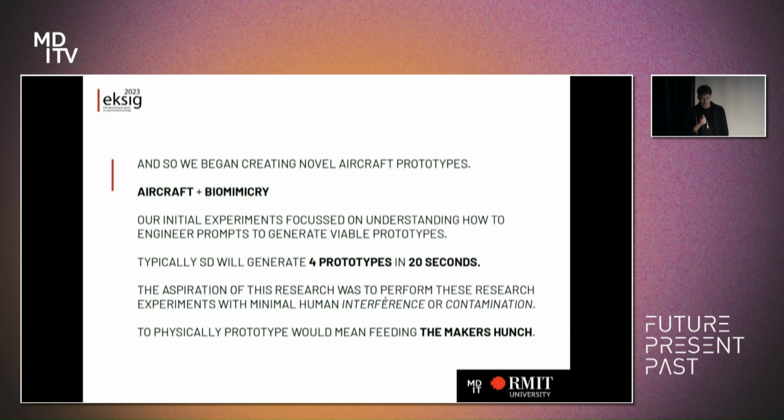And our initial experiments focused on understanding how to engineer prompts to generate viable prototypes. Typically, a text image generator like Stable Diffusion or Midjourney will generate 4 prototypes in about 20 seconds. So obviously it's fast. And the aspiration of this research was to perform this research experiment with minimal human interference or contamination. So essentially, let's learn how to use the tool and let it do its thing and try not to interfere or contaminate as much as we could to see how far it could actually get you.